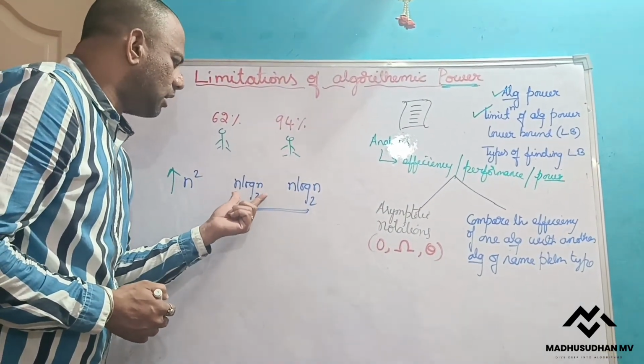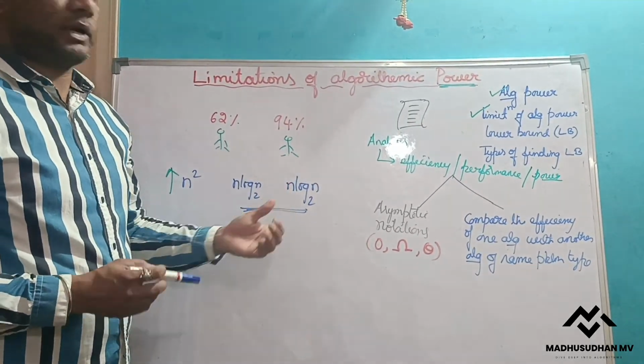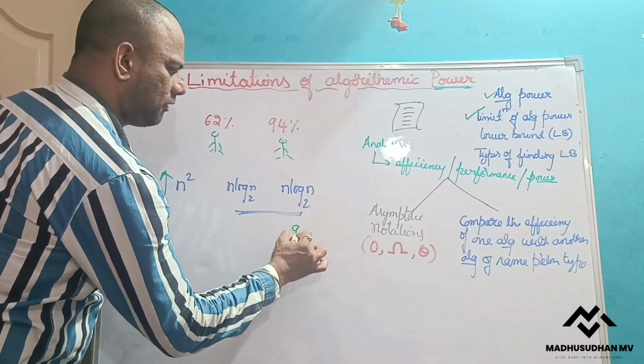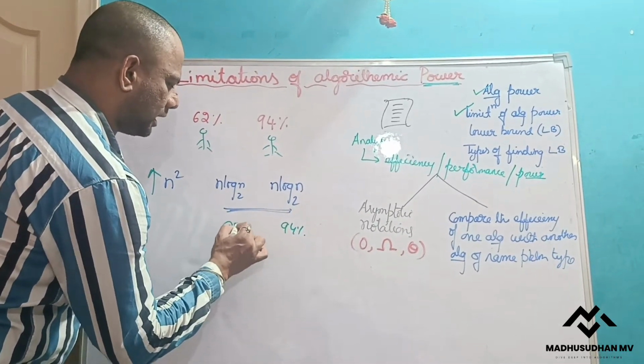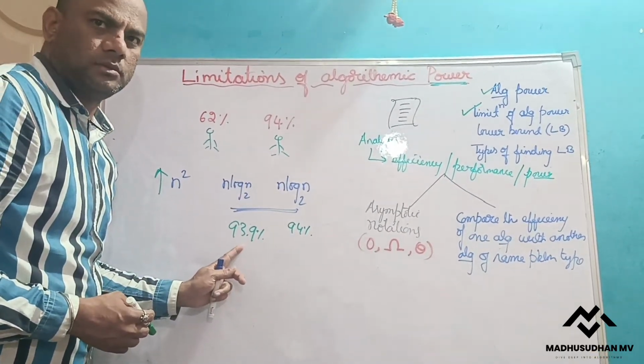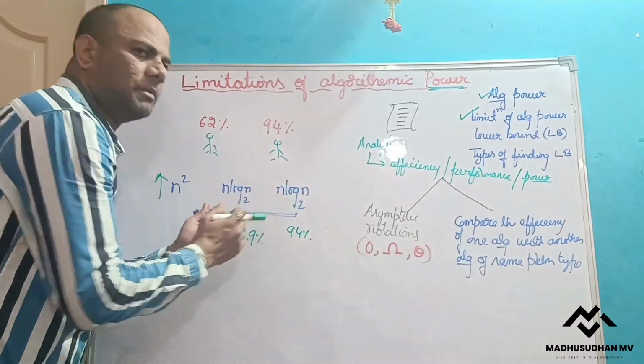That means we cannot say this algorithm has to improve. For example, one person got 94% and another person got 93.9%. Now I cannot say you have to improve a lot. No, it's not possible. This is tightly coupled.